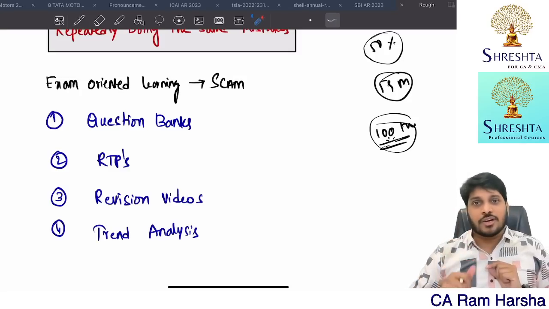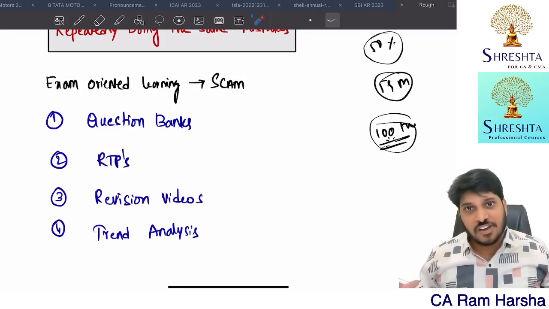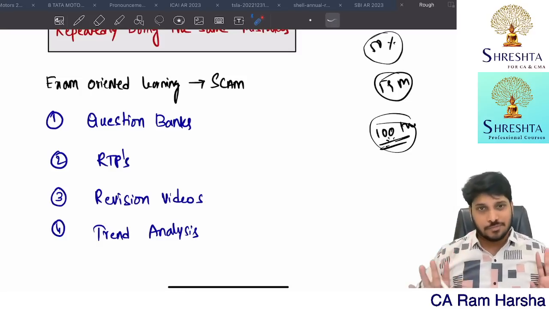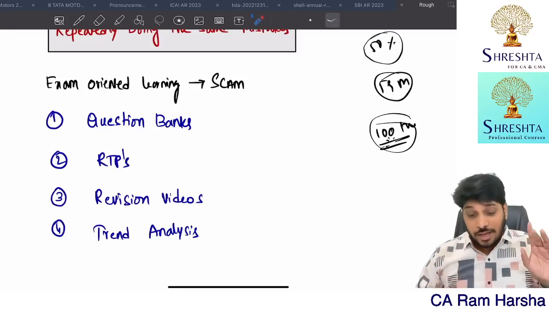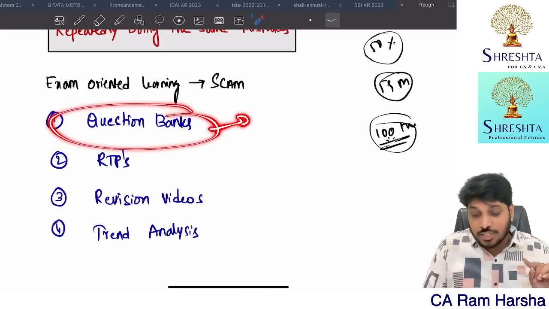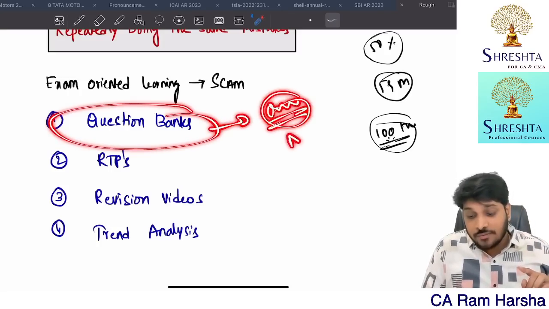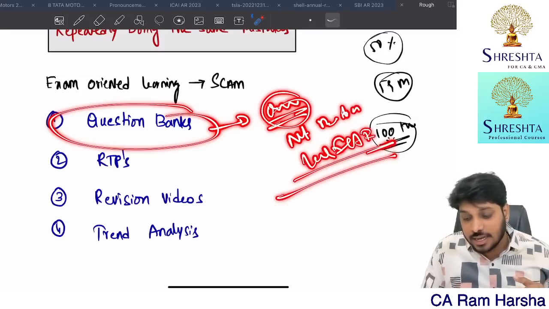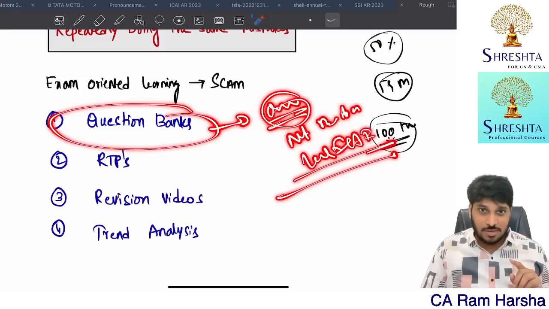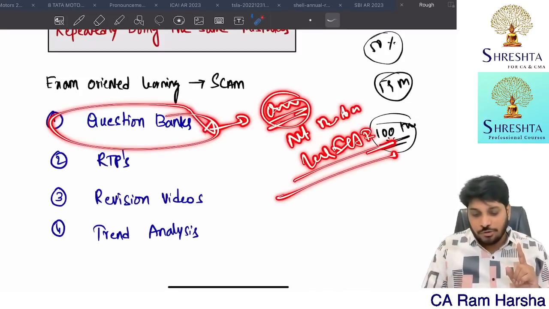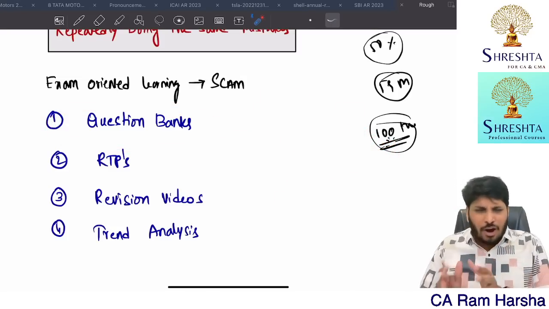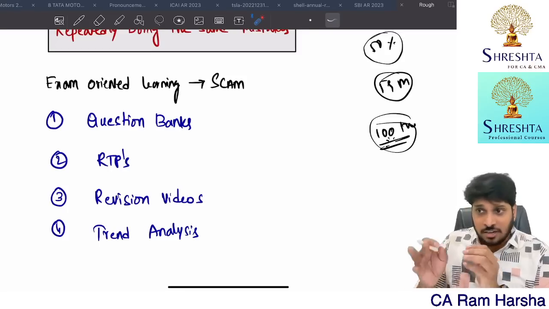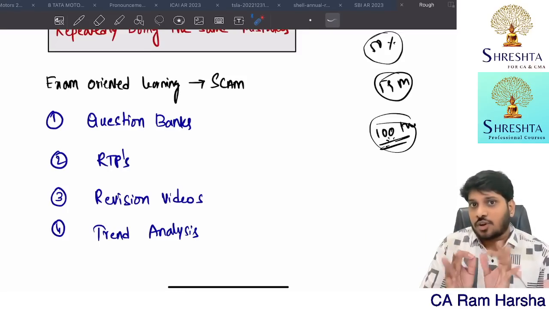Just try to figure out how many students in your circle have faced this kind of differentiation in valuation. Very few. So, if you follow question banks, these question banks will contain answers which are not based on the latest ICAI study material applicable for your attempt. Very important: don't follow question banks. Follow the ICAI book. Follow the faculty book, whatever they have given you, 100%, provided they cover 100% of the syllabus. Check that.